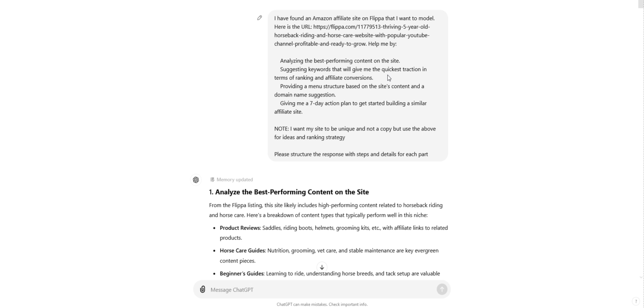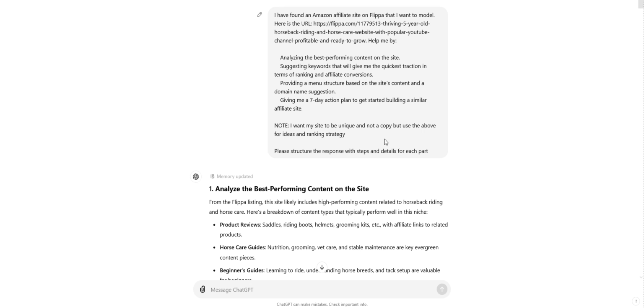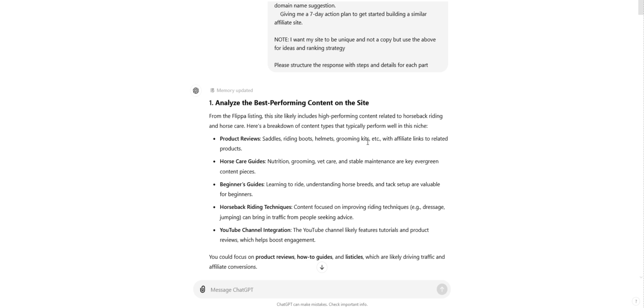This is important as well. Note, I want my site to be unique and not a copy, but use the above for ideas and ranking strategy. Please structure the response with steps and details for each part. And you can see that ChatGPT has gone and given me some advice.